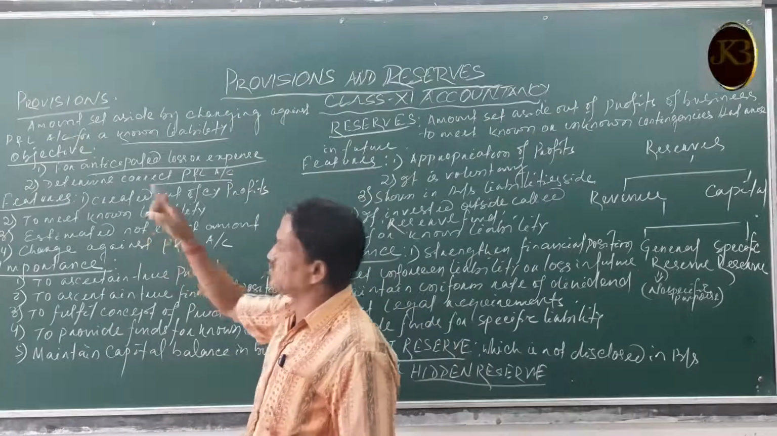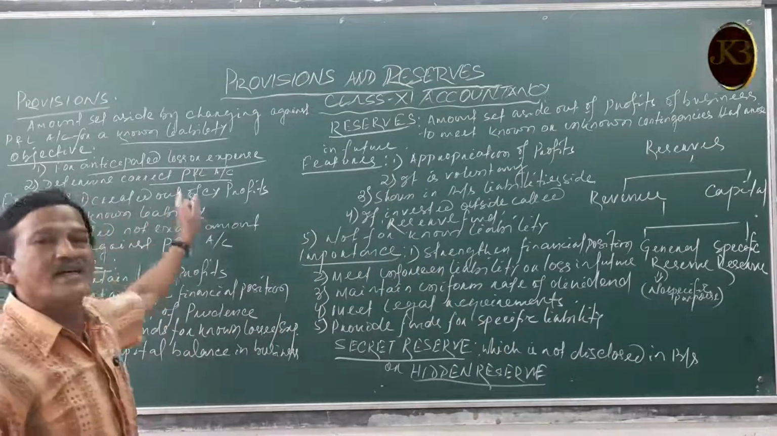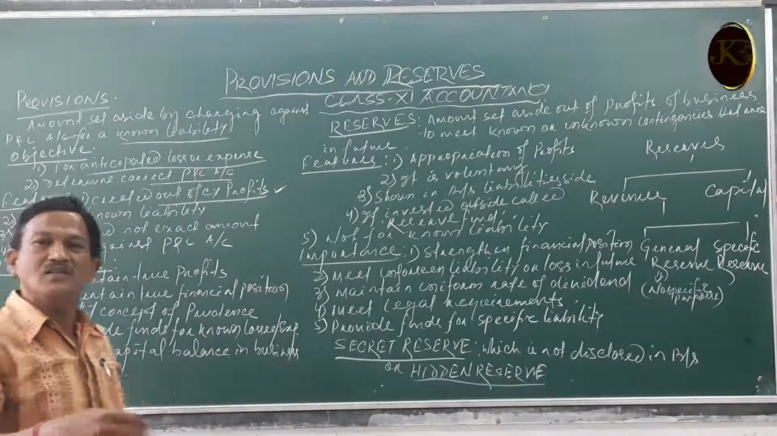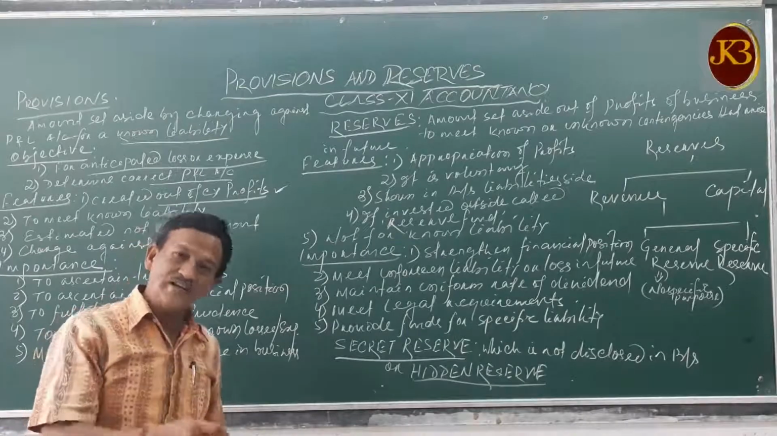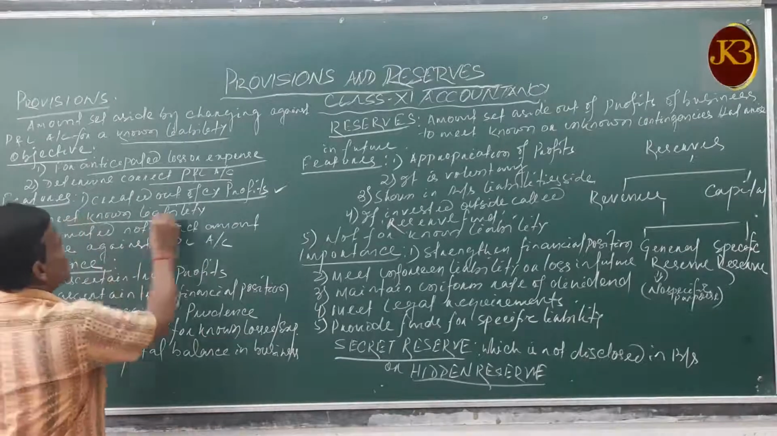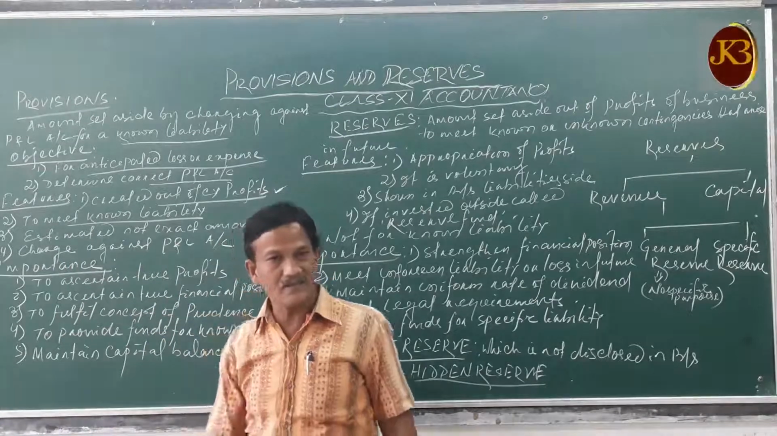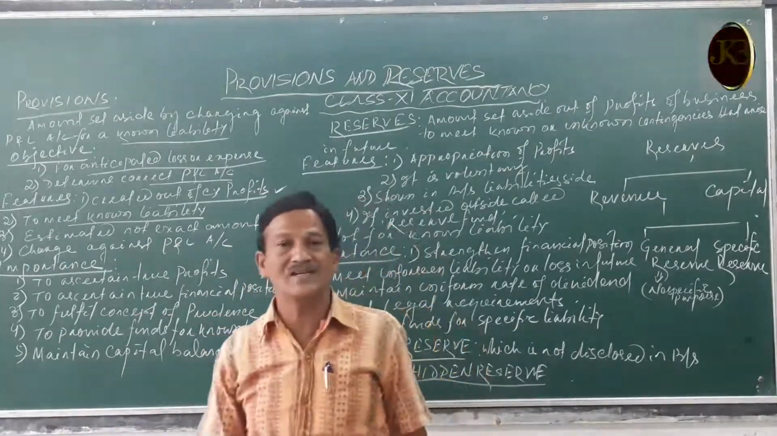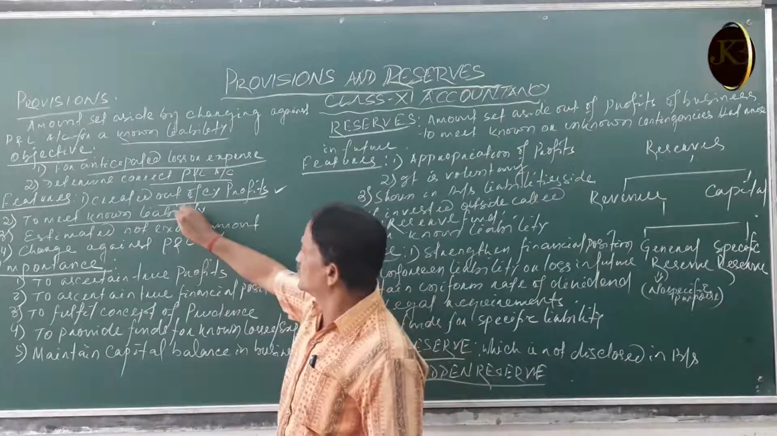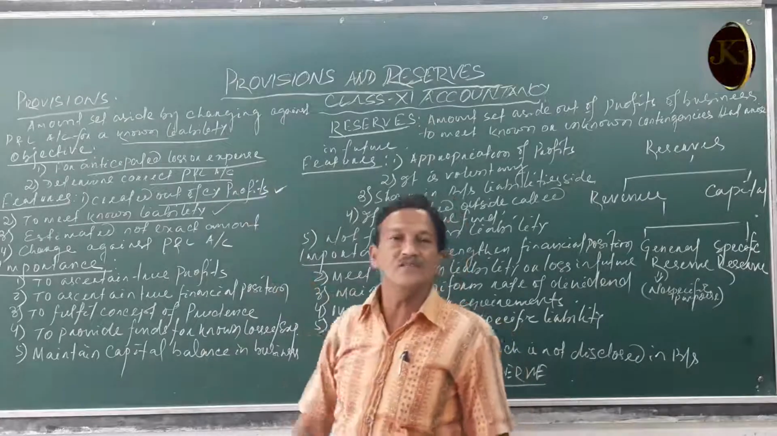Let's discuss the main features of provisions. The first feature is that it is created out of current year profits. The provision is certainly created out of the current year's profits, not the future or past years. The second feature is that it is to meet known liabilities. There are certain known liabilities, but the exact amount is not clear to us. So to meet all the known liabilities, we create the provisions.